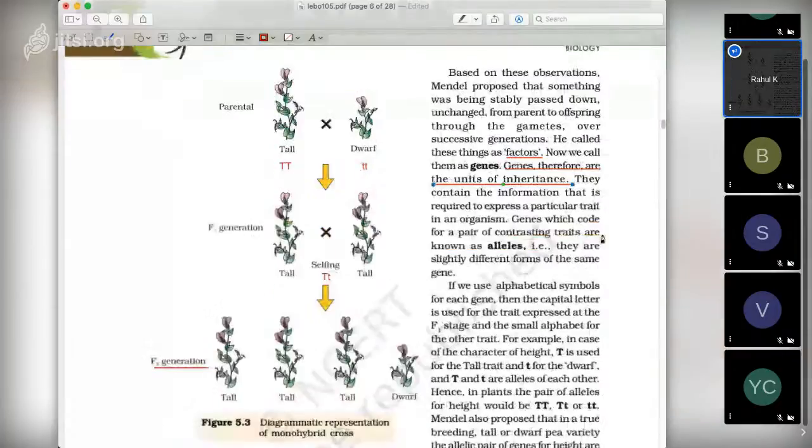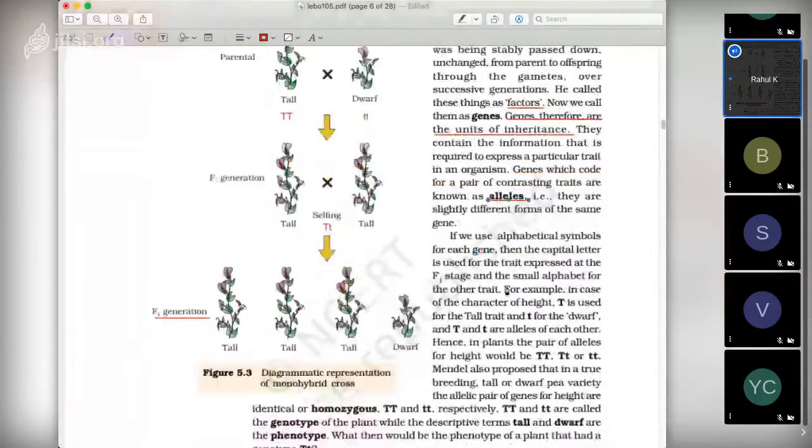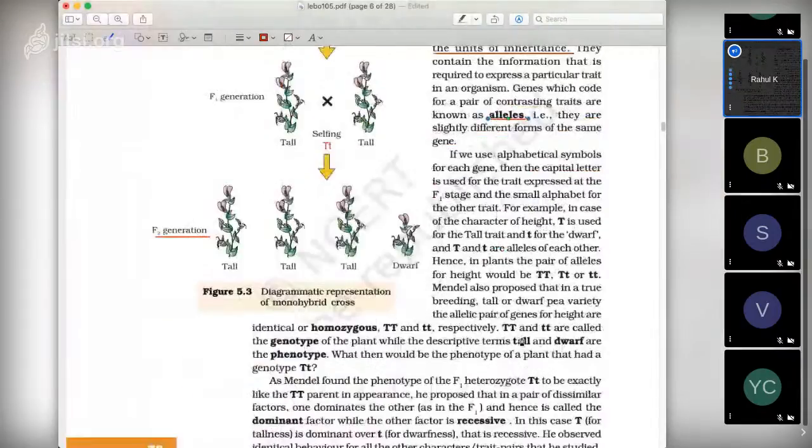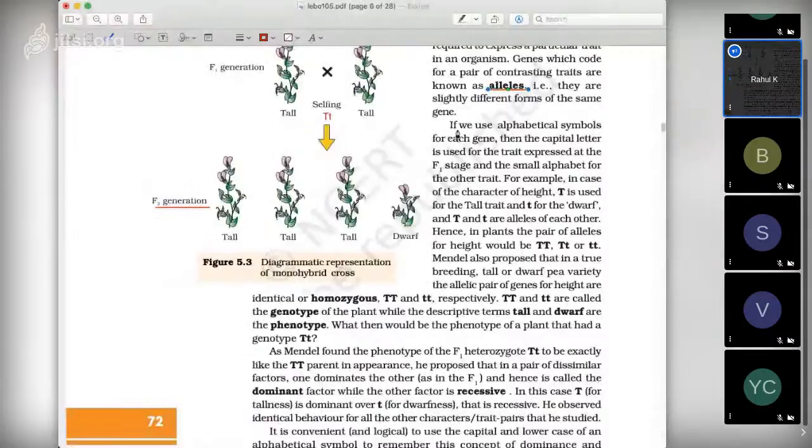Now, each gene has alleles, different forms, and they are slightly differing forms of the same gene, like tall and dwarf. So these are the same genes, but they are giving different characters. If we use alphabetical symbols for each gene, for a dominant character we write capital T, for a recessive we write small t.